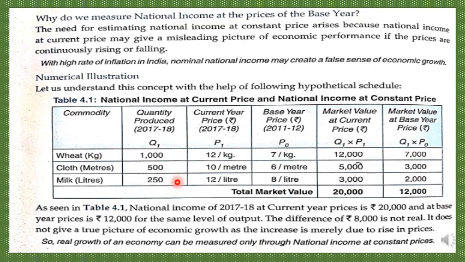having the output level, the same quantum measured at base year prices gives a total market value of 12,000, but the same quantum of goods at the current year prices, because when the prices have risen due to inflation, it gives a totally different market value which is higher. So national income at current price is higher than national income at constant price. So nominal is higher than real only on account of the price rise.